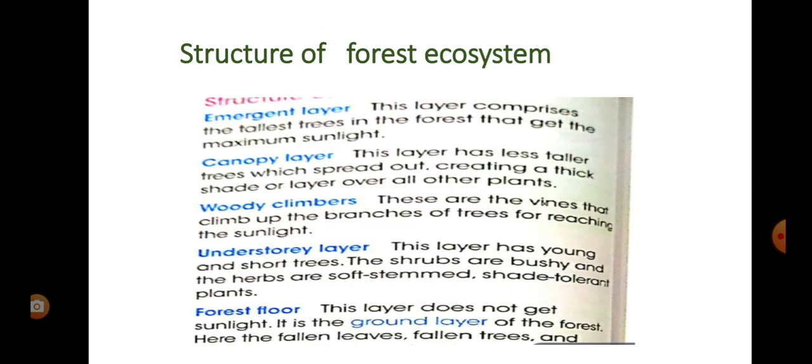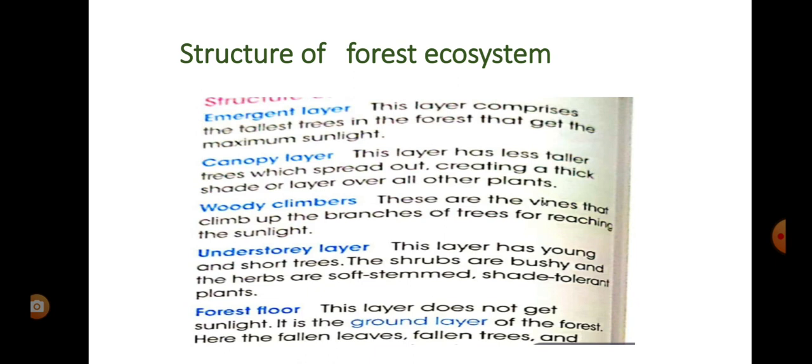So let's see what the structure of the forest ecosystem is. There are different layers. The first layer is the emergent layer. In this layer all the tall trees are present, and these tall trees can get the maximum sunlight.